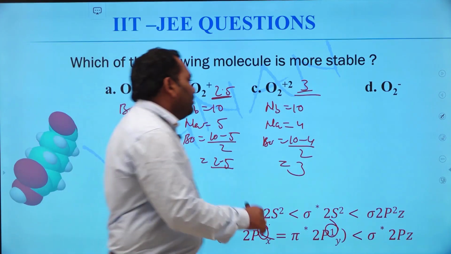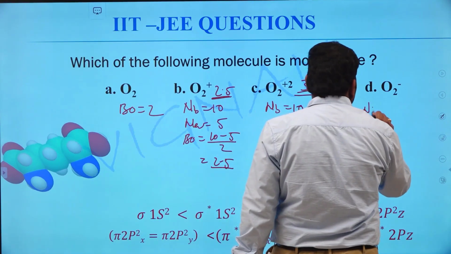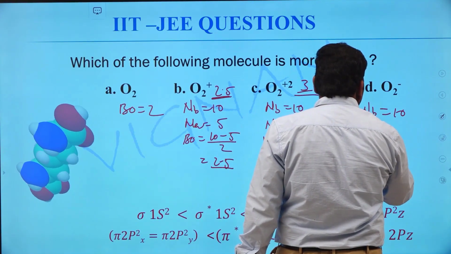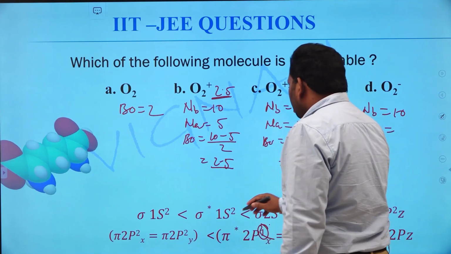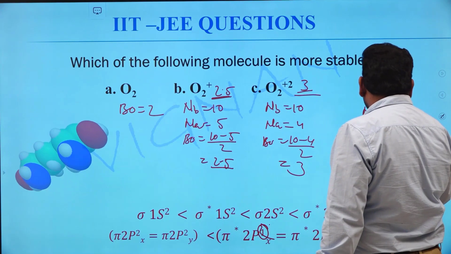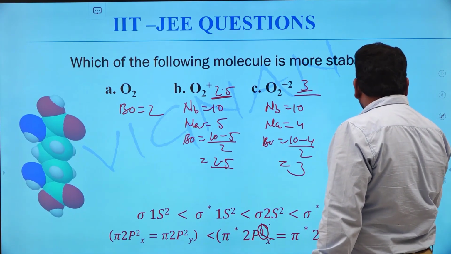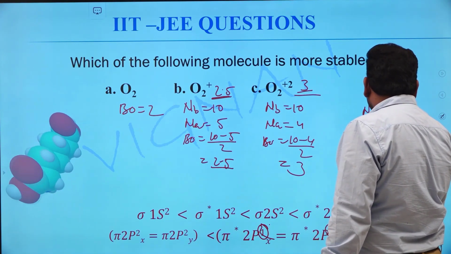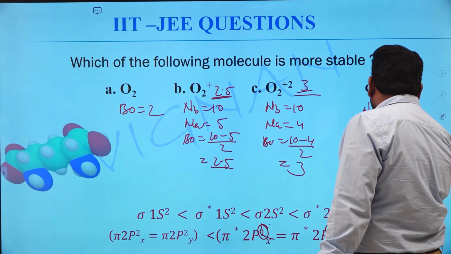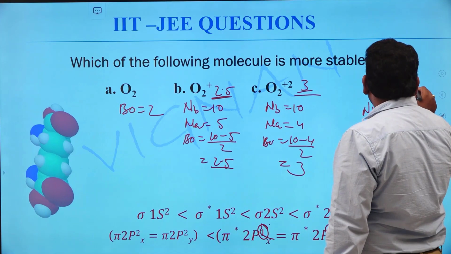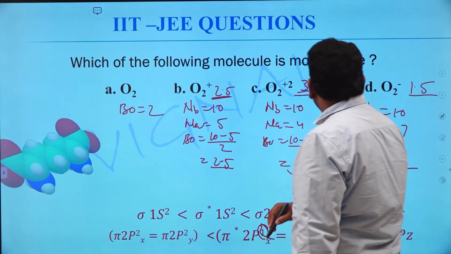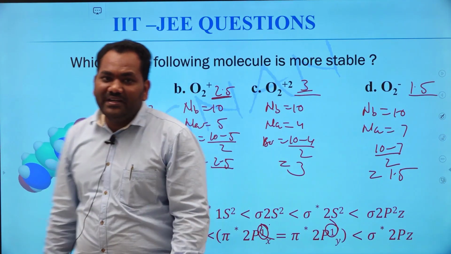That's why the bond order is like this. The Nb value is 10 and the Na value is 6 plus 1, that is equal to 7. So the bond order of this molecule is (10 minus 7) by 2, that is equal to 1.5. The BO value of O2 minus is 1.5.